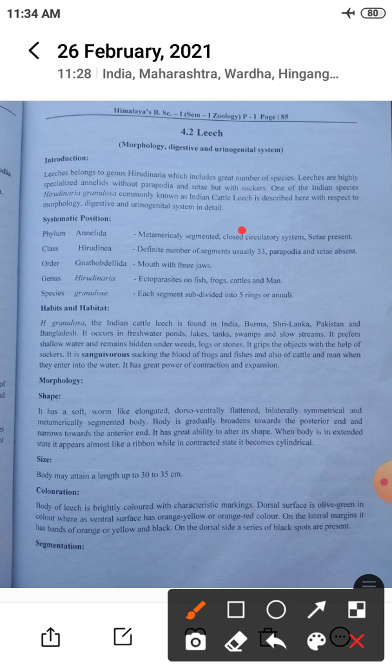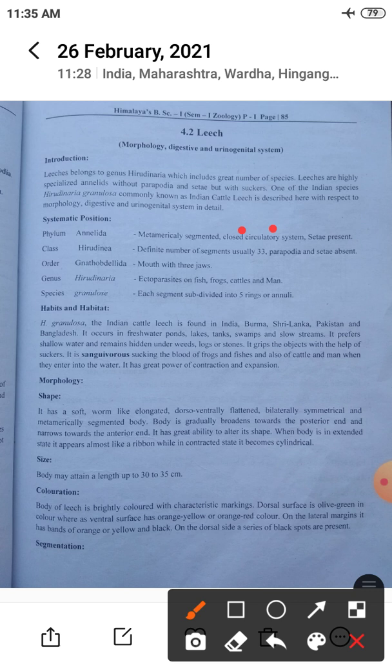Leeches are highly specialized annelids which contain suckers at both ends, in the start region and in the end region, that is at the mouth side and at the anus side, and they are without parapodia and setae. Parapodia and setae help in locomotion, and they are absent in leeches.